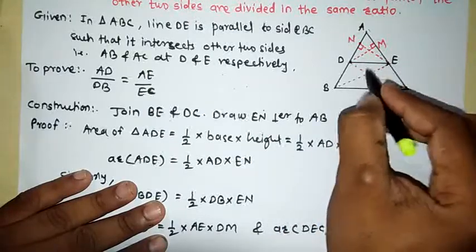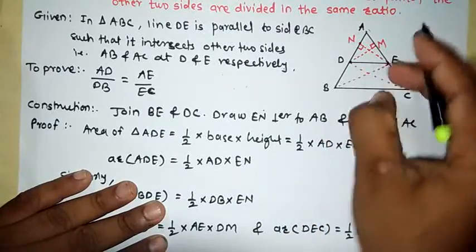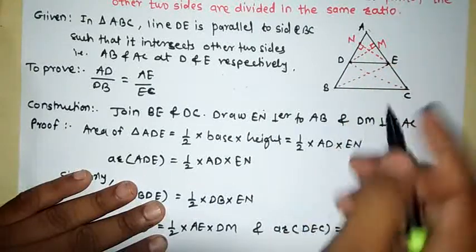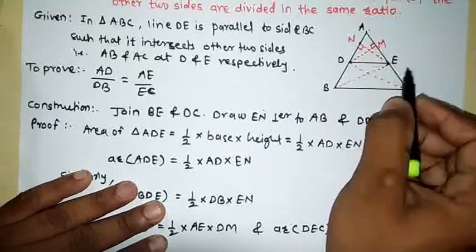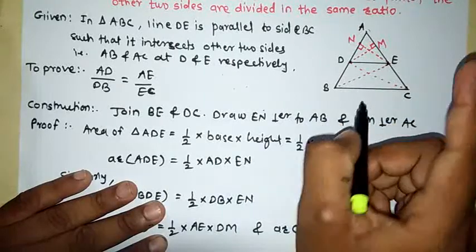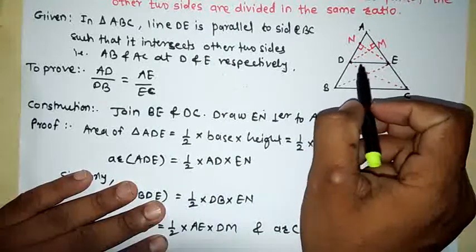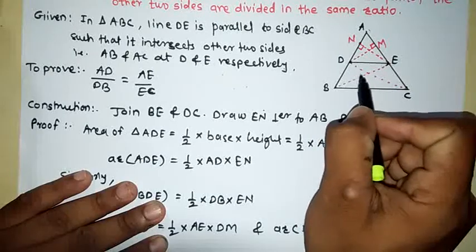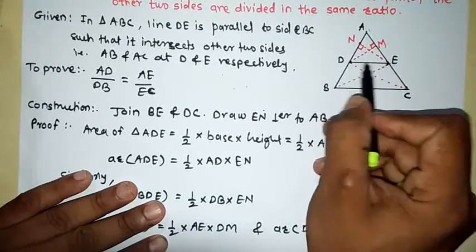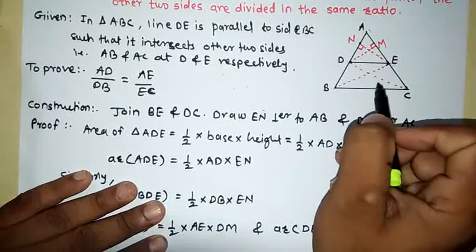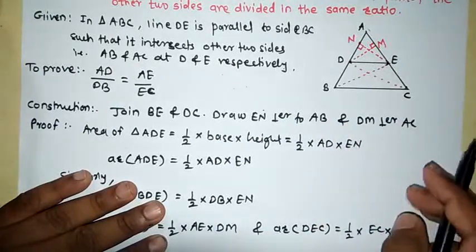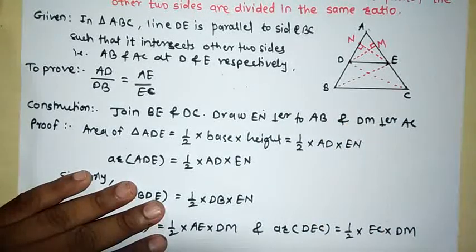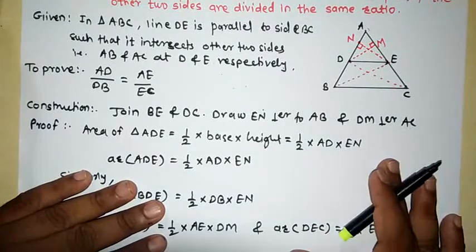Therefore, we can say that the area of triangle BDE and triangle DEC are the same. In class 9th we have seen this property. Now we will use that property only.